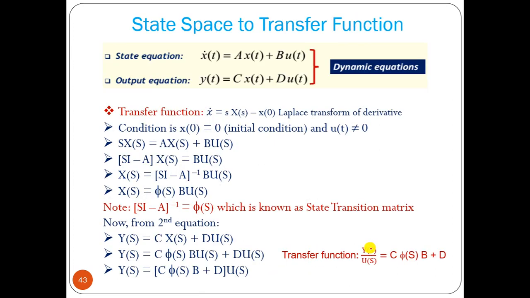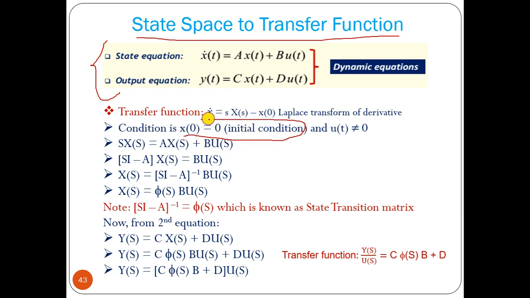That's all. Okay, now let us see how to find the transfer function from the state space. We have two state space equations. For a transfer function, the initial condition should be equal to 0, and the input is not equal to 0, so we can put x dot(t) equal to sX(s). So sX(s) = AX(s) + BU(s). We can take that to the left-hand side, take X(s) as a common factor: (sI minus A) X(s) equals BU(s), so X(s) = (sI minus A) inverse BU(s). That we can consider as phi(s), which is known as the state transition matrix.